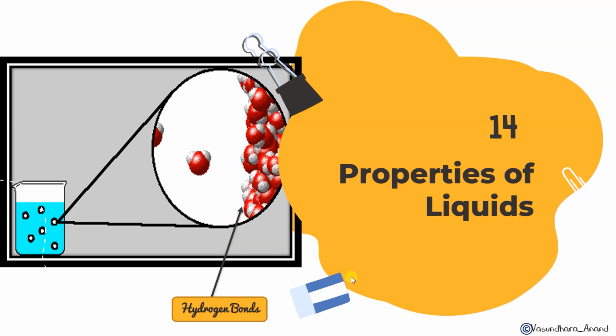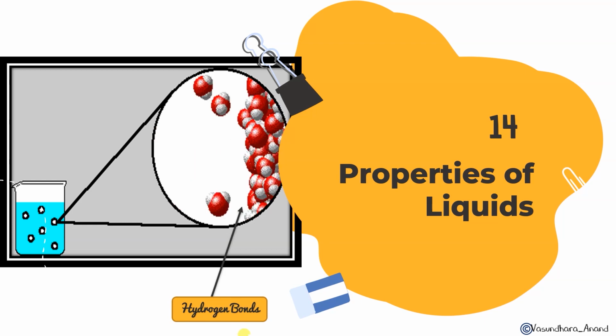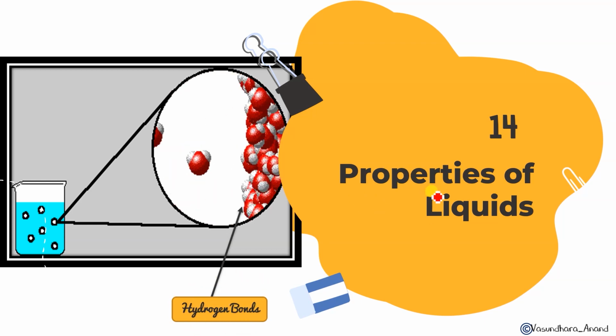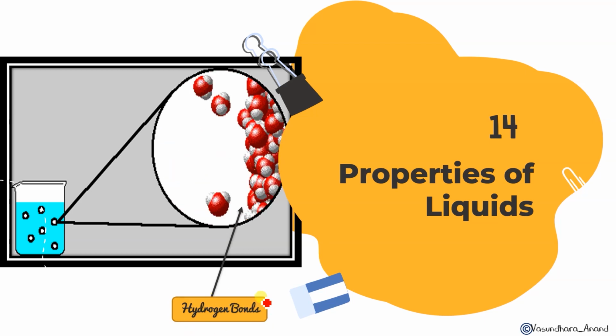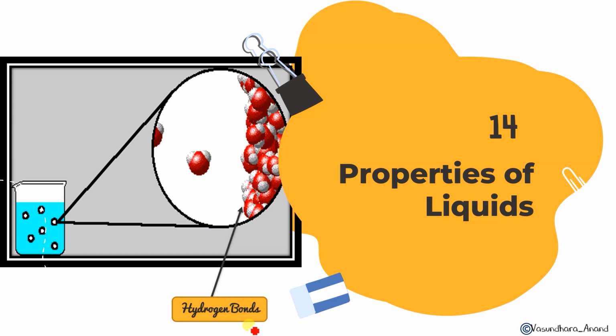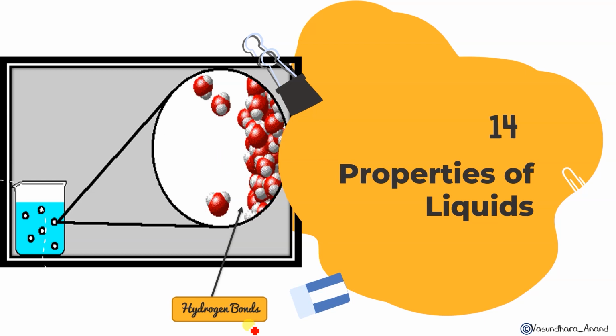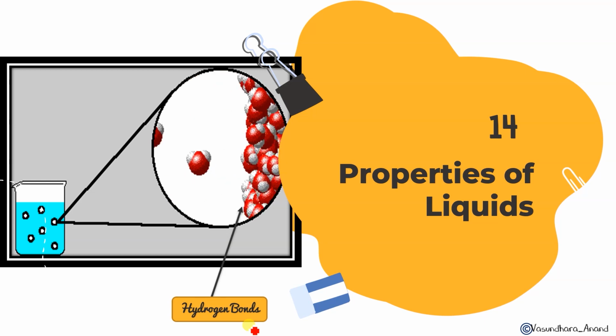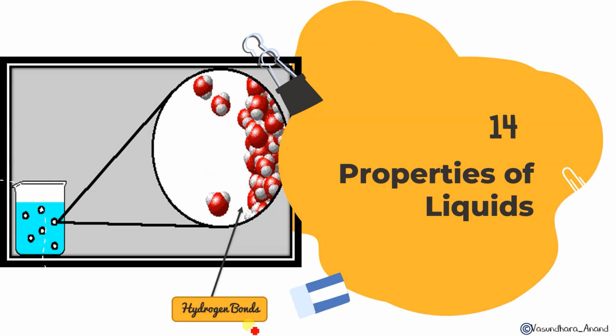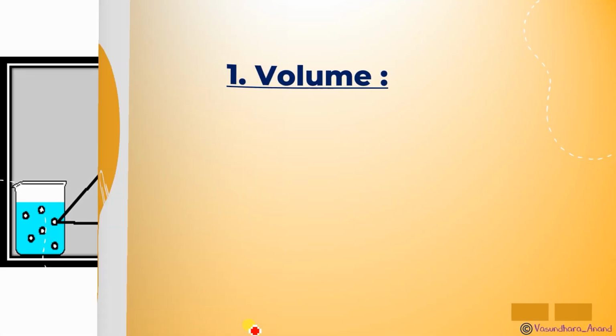So now let's do the properties of liquid. A very important property of liquid is the hydrogen bond. A liquid, that means, is capable of making hydrogen bonds. Either it already has hydrogen bonds or it has the capability to make hydrogen bonds. Then only that substance will exist in the liquid state.